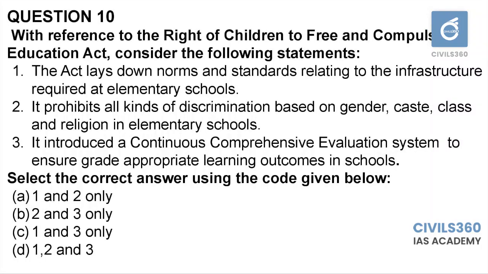Question number 10, it is also based on current affairs. With reference to the Right of Children to Free and Compulsory Education Act, consider the following statements. 1. The Act lays down norms and standards relating to the infrastructure required at elementary schools. 2. It prohibits all kinds of discrimination based on gender, caste, class, and religion in elementary schools. 3. It introduced a continuous comprehensive evaluation system to ensure grade appropriate learning outcomes in schools. Select the correct answer using the code given below. 1 and 2 only, 2 and 3 only, 1 and 3 only, 1, 2 and 3.